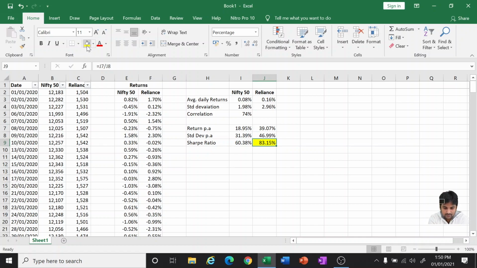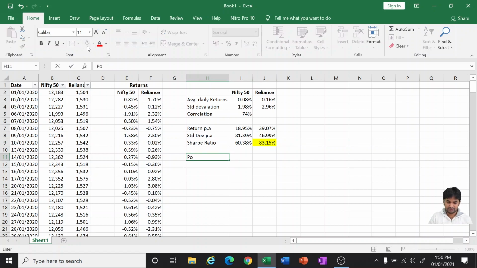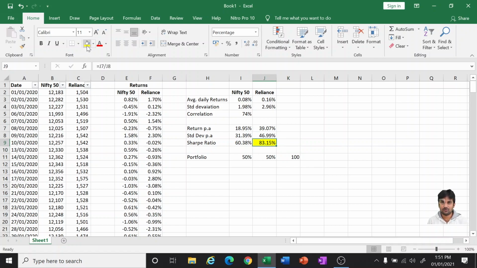Now, what if I tell you to create a portfolio with 50% in each? I am giving you 100 rupees. Some may prefer 100% invested in Reliance. But considering the correlation and other factors, it is always better to go with a portfolio, because by any chance, if the price of Reliance goes down, the complete value of his investment is going to go down. So that's why it is always advisable to have a portfolio.